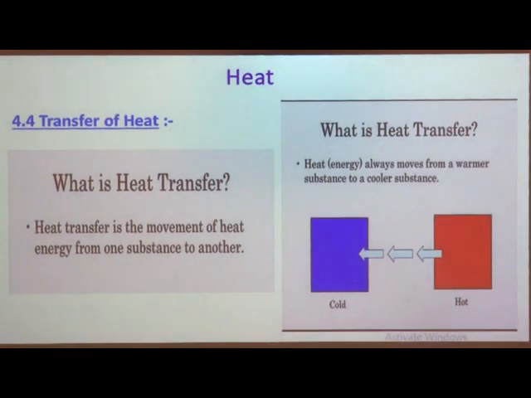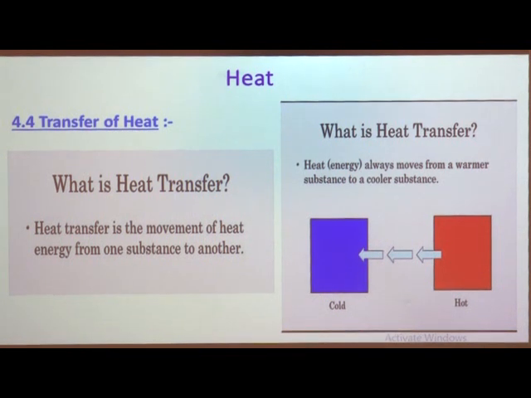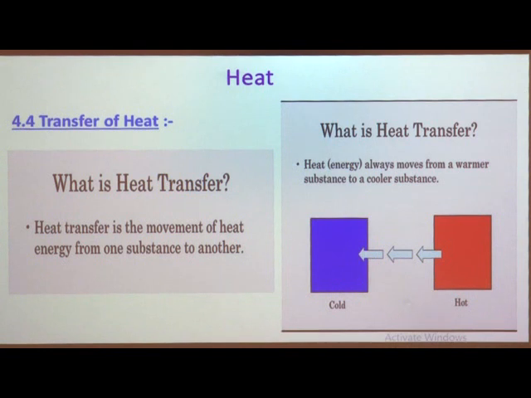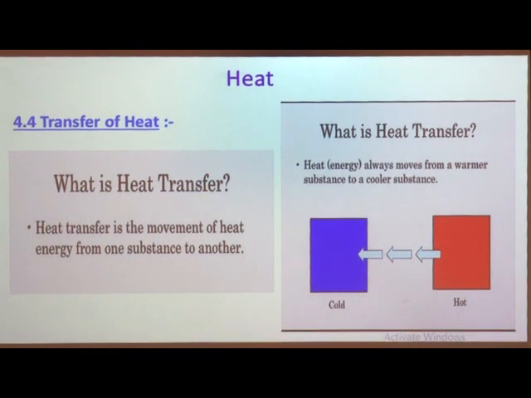Next slide, next picture. Heat always moves from a warmer substance to a cooler substance. This is called transfer of heat. So the first point is, heat transfer is the movement of heat energy from one substance to another.